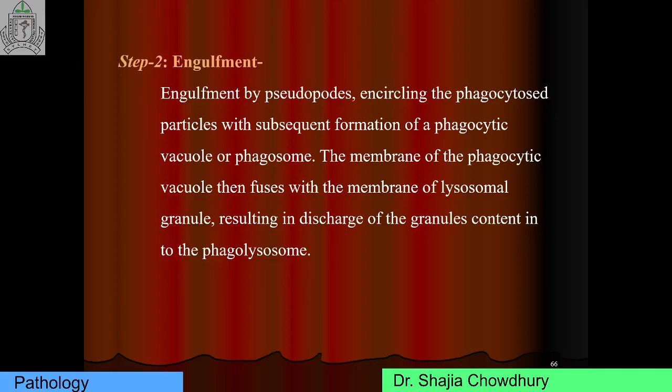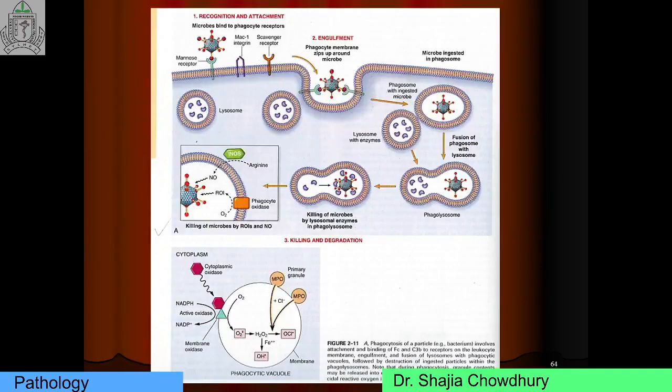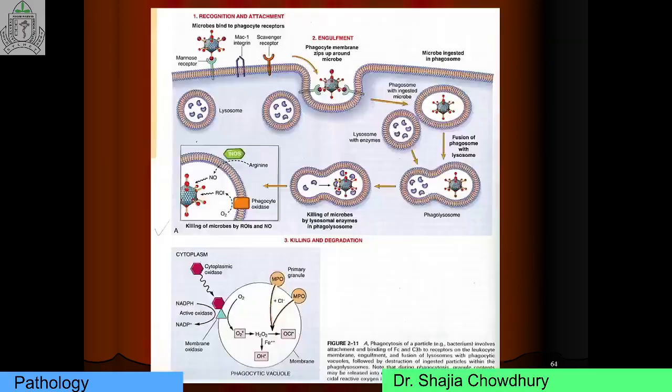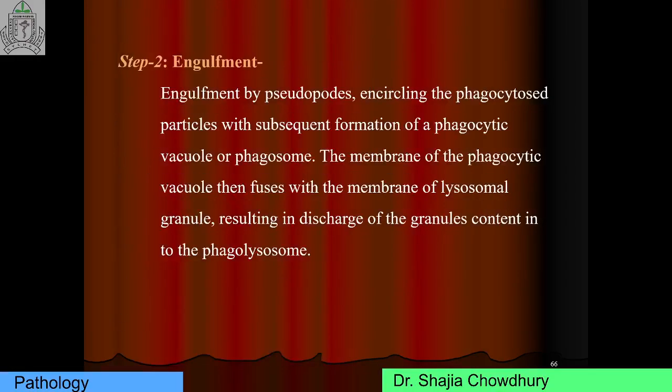Now the second step is engulfment. The steps are: recognition and attachment of the particle to be ingested by the leukocytes, engulfment of the foreign particles and formation of phagocytic vacuoles, and killing or degradation of the ingested material. So the second step is engulfment of the foreign particles and formation of phagocytic vacuoles.